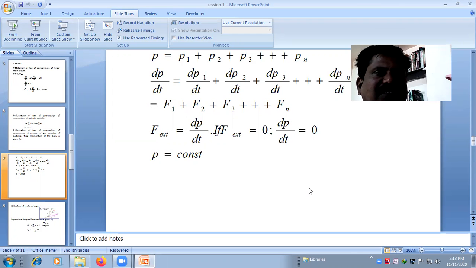When F external is 0, then dp/dt is equal to 0, so p becomes constant. This is the illustration of the law of conservation of linear momentum: in the absence of any external force acting on that system, the total linear momentum of that system remains a constant.